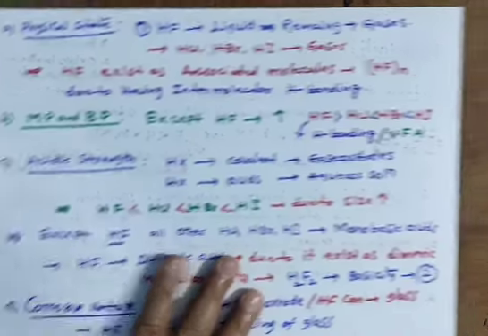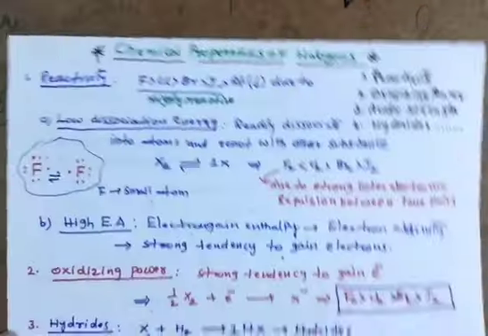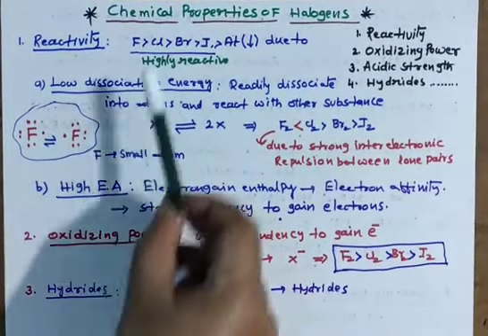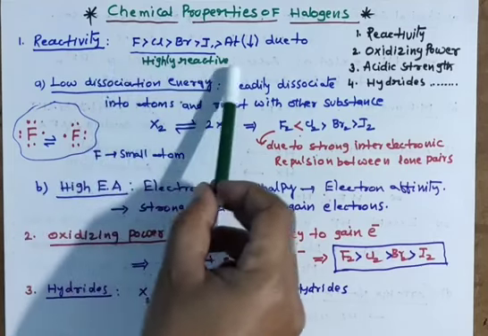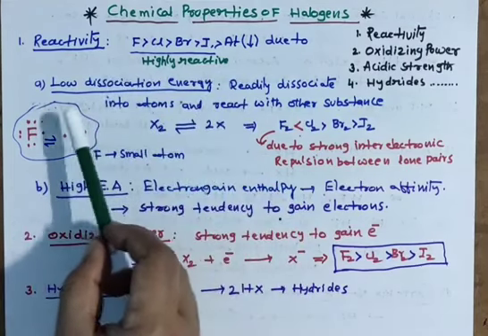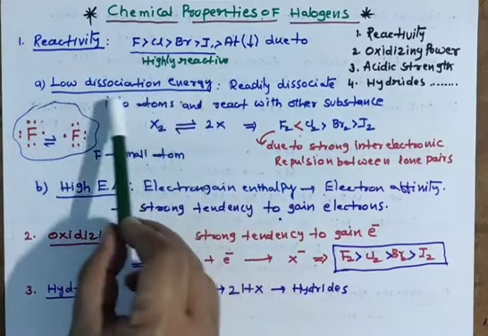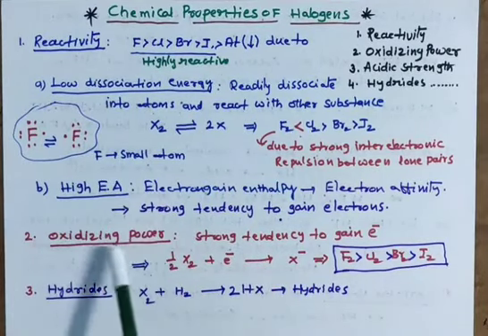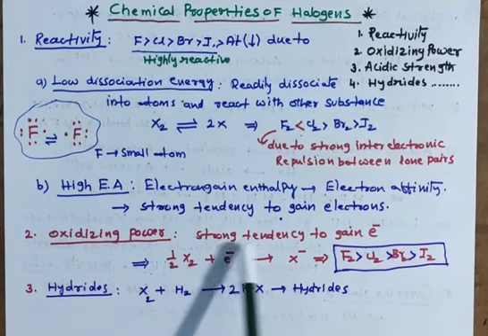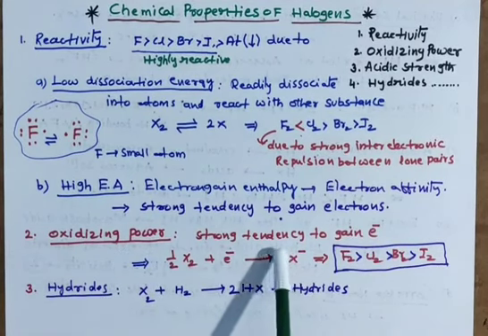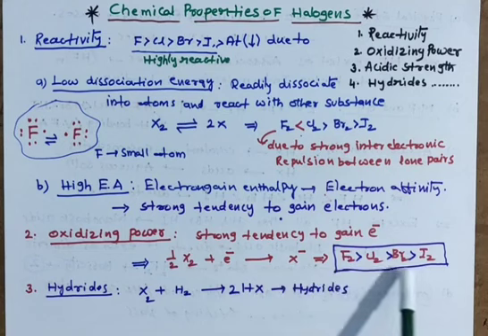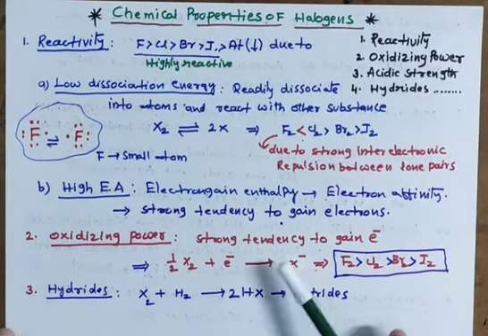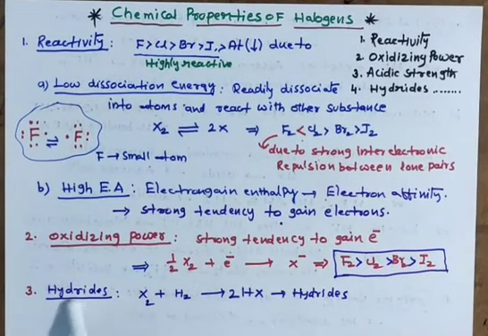So in this session we discussed chemical properties of the halogen family: reactivity, highly reactive, down the group reactivity decreasing, and why these are highly reactive: low dissociation energy, high electron gain enthalpy. Oxidizing power, these have a highly oxidizing nature, and down the group oxidizing power decreases. Next, hydrides.